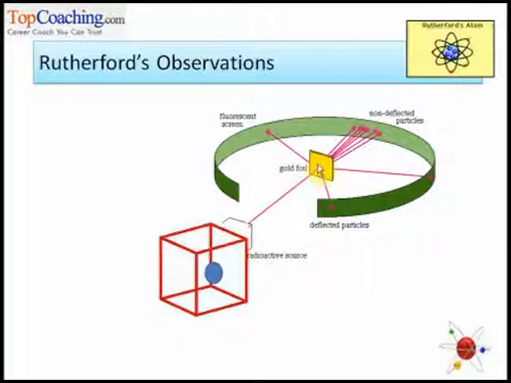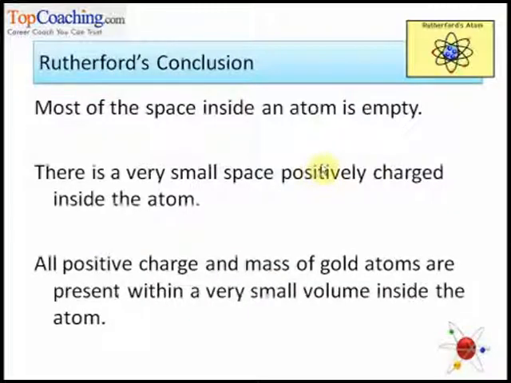So when they came back, this means there is a very very small space of positive charge inside an atom, right? And so this is what it says. Most of the space inside an atom is empty. There is a very small space positively charged inside the atom, and all positive charge and mass of atoms are present within a very small volume inside the atom.